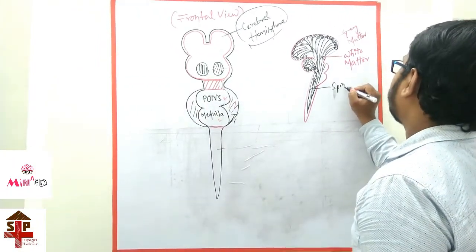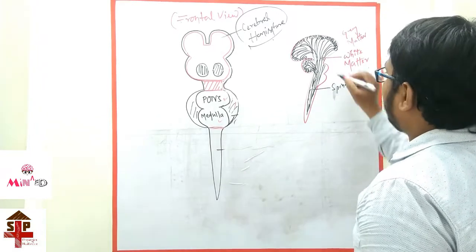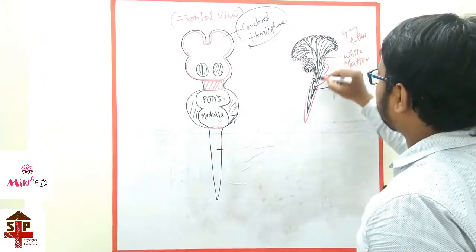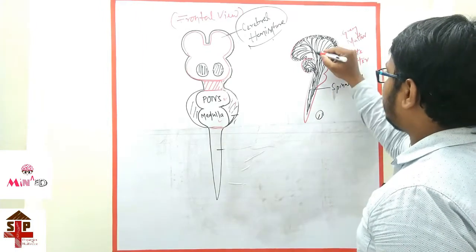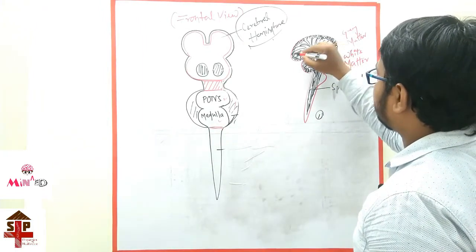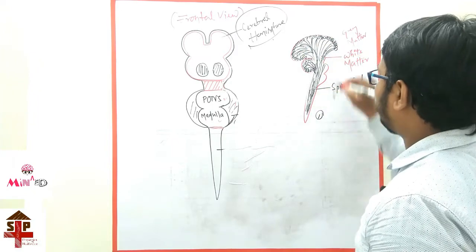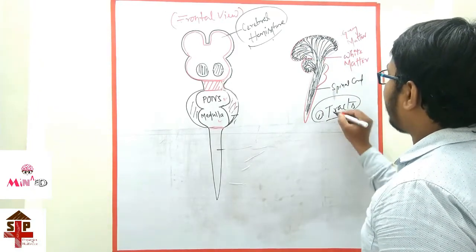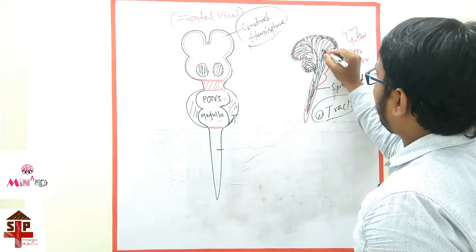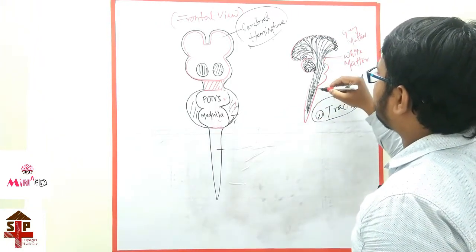Spinal cord. These axons which are descending down or going upward are called tracts. Some tracts are ascending tracts, some are descending tracts.